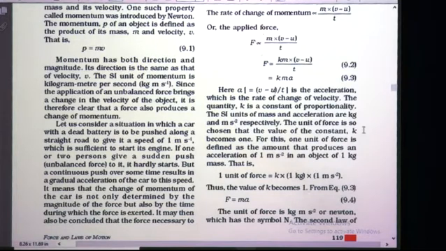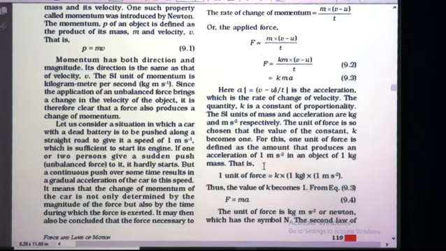The unit of force is so chosen that the value of constant k becomes 1. So, for this, one unit of force is defined as the amount that produces an acceleration of 1 meter per second square in an object of 1 kg mass. Okay, so, here we want the value of k as 1.